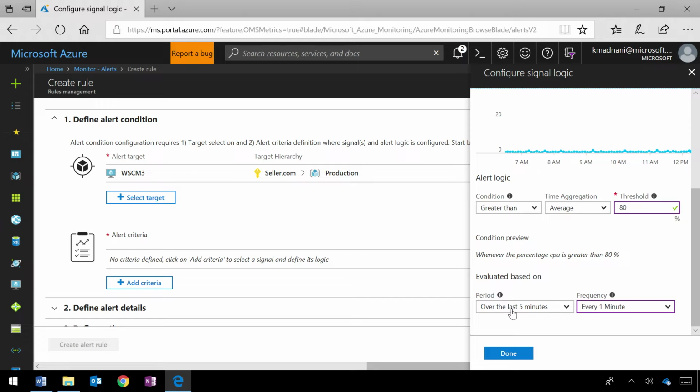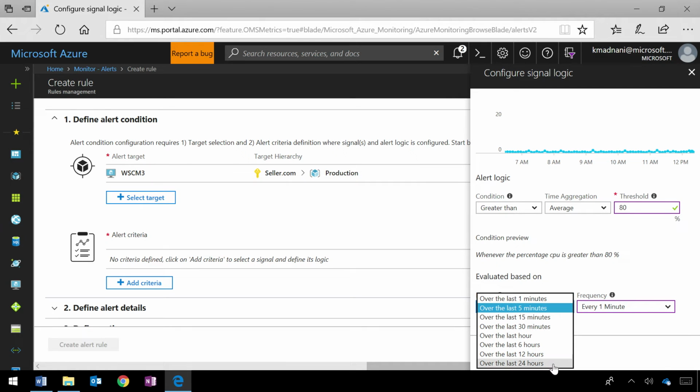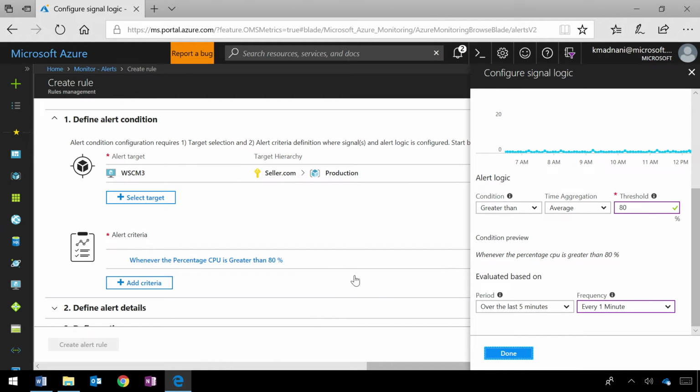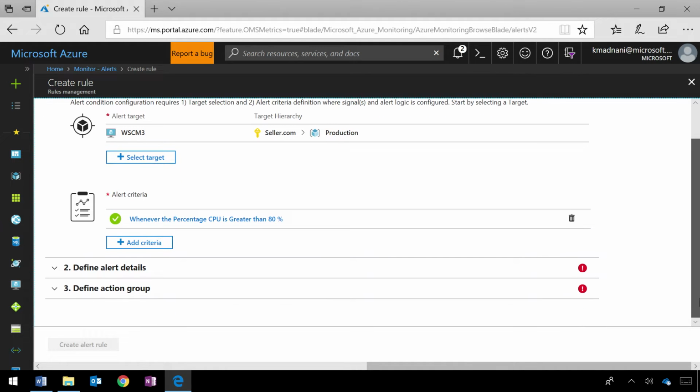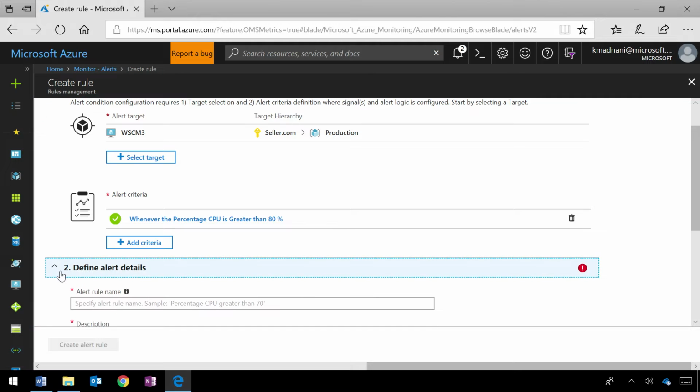And then you can set your period. So you have a look back period of 5 minutes. So the data for the last 5 minutes is evaluated every minute. Okay. And you can configure that as well, to as low as a minute to as high as 24 hours. And we click on done, right? And then you can define your alert rule.